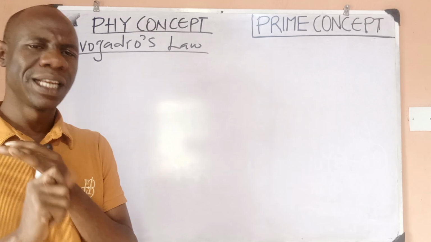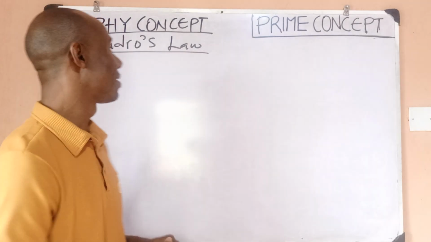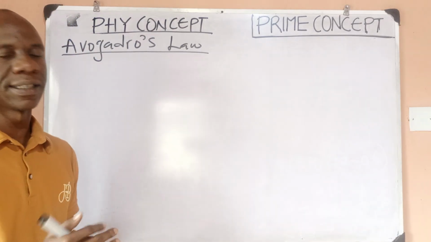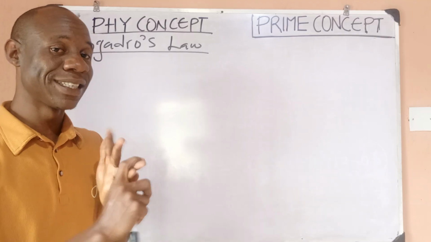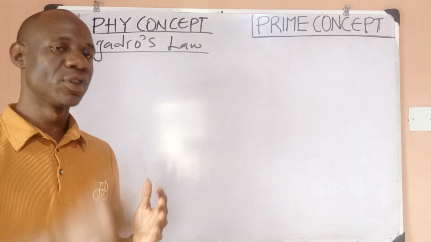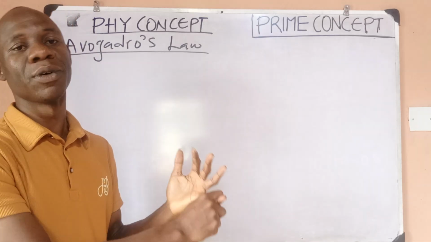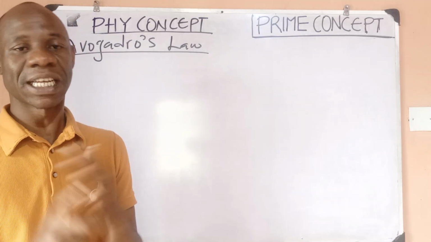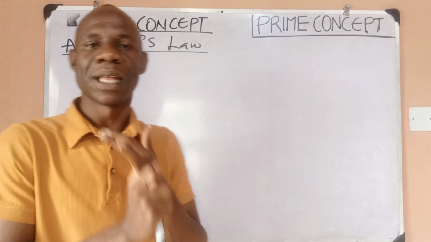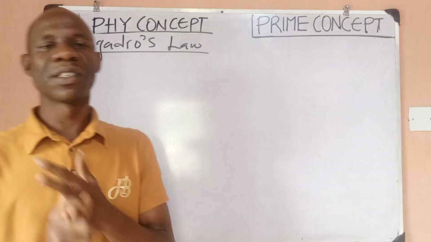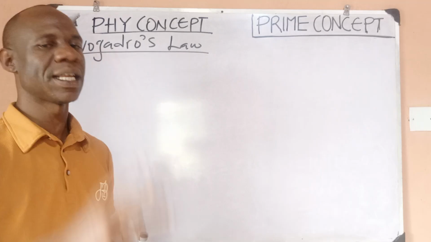Avogadro's law is a law that relates volume and number of moles or molecules. So let's see what it says. Avogadro's law says that at constant temperature and pressure, this time around he's keeping these two quantities constant. If you remember, Charles' law kept mass constant, which is number of moles, and then kept what? Pressure constant. Two quantities were always kept constant. Boyle's law kept temperature constant and kept number of moles constant. But this time around, Avogadro is keeping pressure and temperature constant.